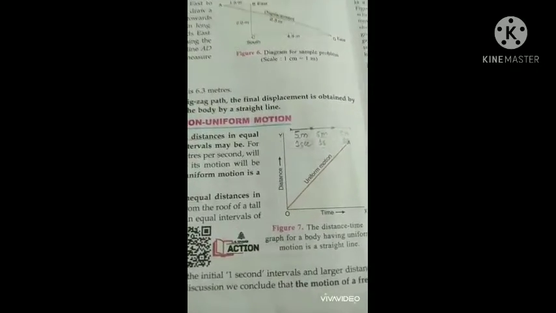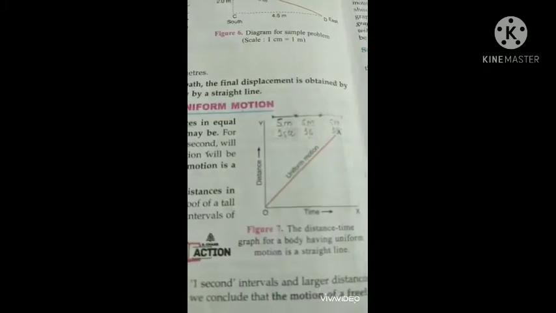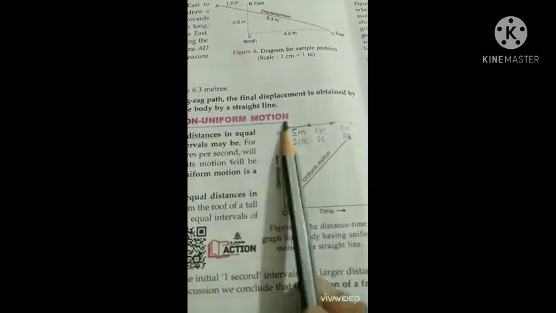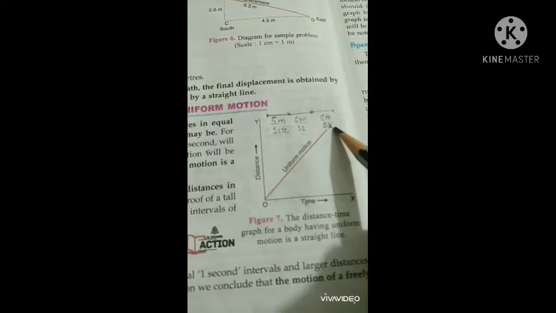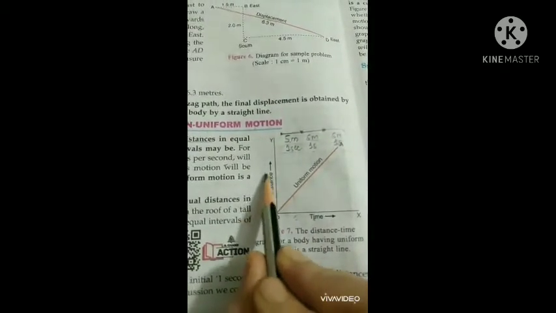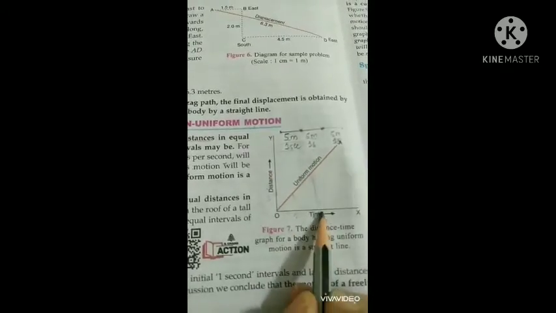This is mainly seen in machineries and all, where they do things at an exact time. And the graph of uniform motion always has distance on one axis and time on the other. On the x-axis we have time and on the y-axis we have distance, and it is always a straight line. Like 5 here for 1 second, then 10 again for 1 second. So when you make a graph, it will be a straight line. That is known as uniform motion.